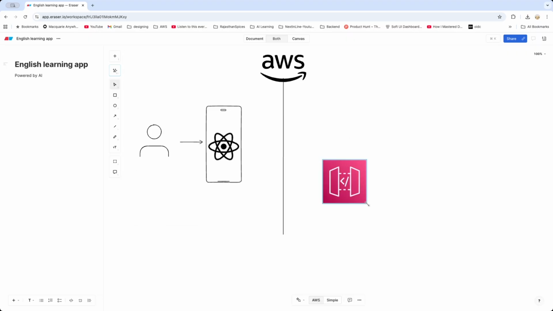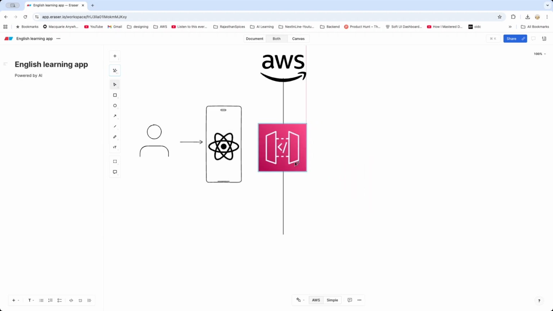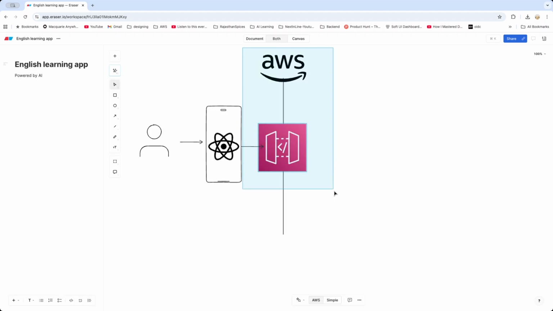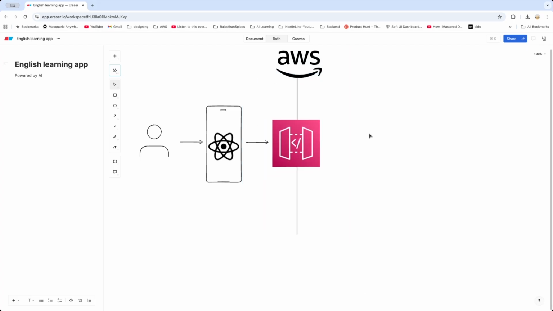So this is your gateway over here, which would sit between the user and your backend infrastructure, right? So let's just put this arrow like this, or let me arrange it a little bit better. Now you can understand that the user is going to be basically interacting with the React Native application, that would in turn talk to the API gateway through HTTP protocol.